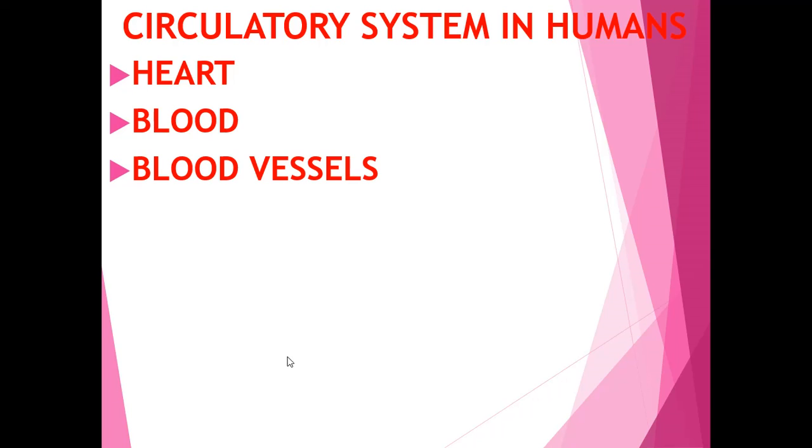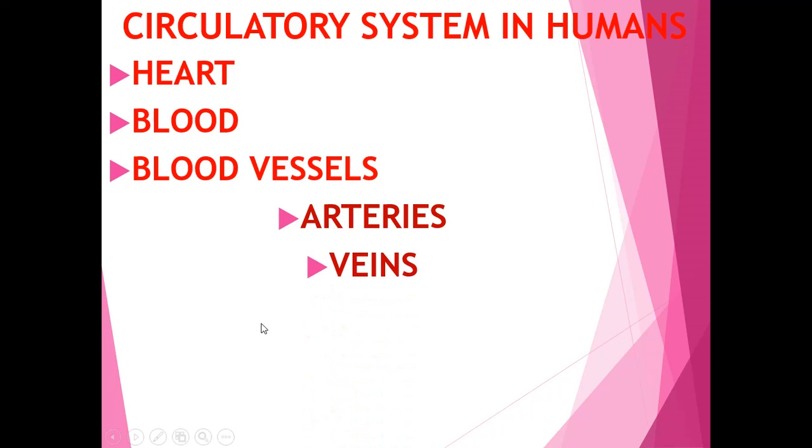There are three types of blood vessels: arteries, veins and capillaries. Understood children? Now let's move to learn about blood.